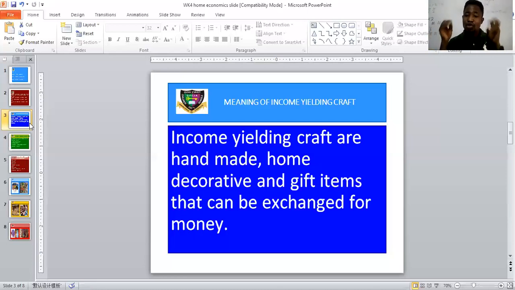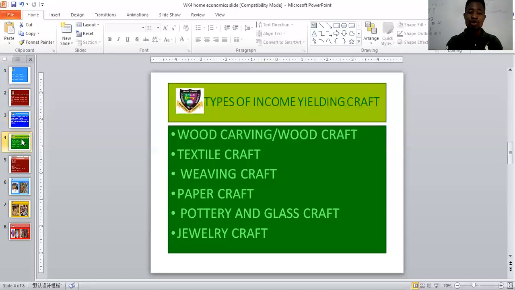So learn to be able to use your hands to create things, items that you can sell in exchange for money. All right, let's go to types of income yielding craft. Number one, we have wood carving or woodcraft. Under this, we have sculptors and carpenters. Those are the guys who make your table, the chairs, or the sofas you use at home that you sit on. These guys are responsible for using wood to create wonderful items.